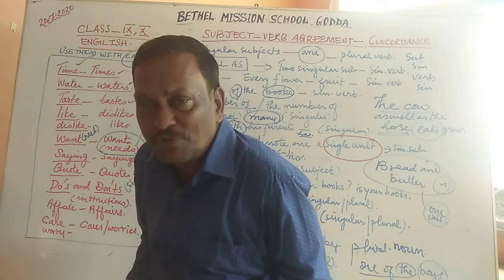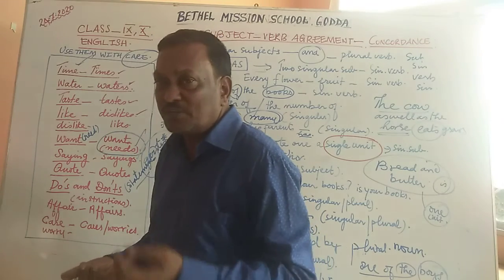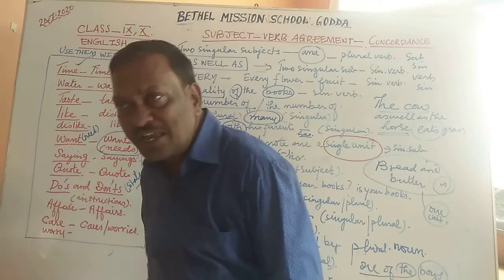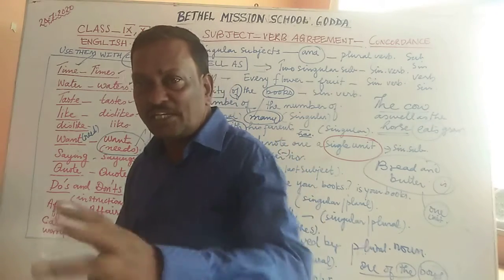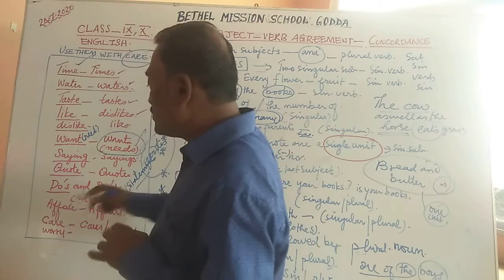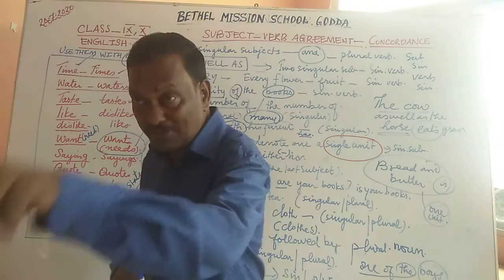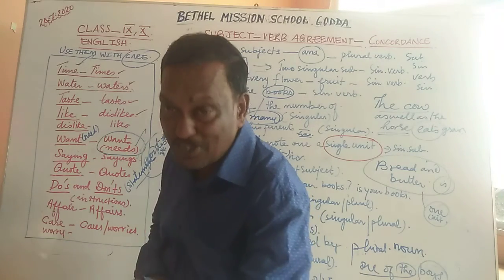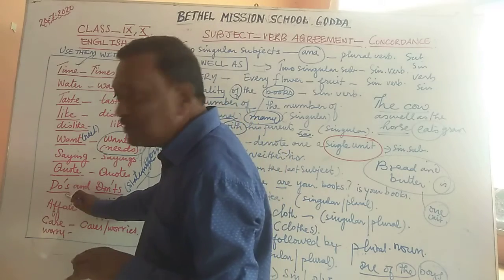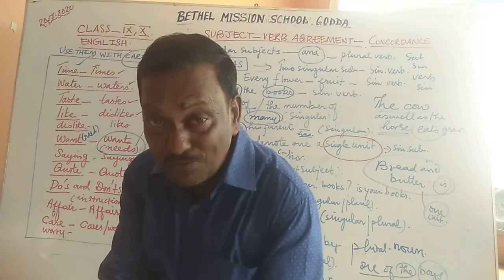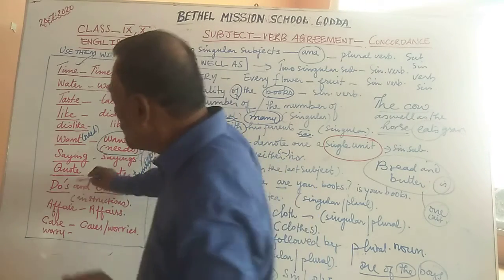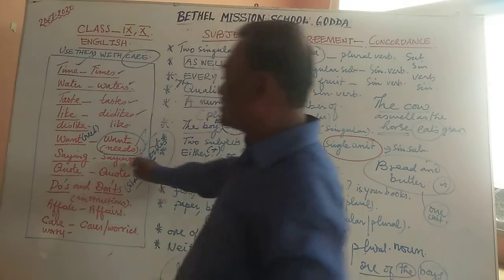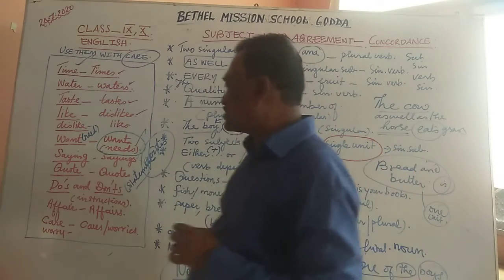What are the do's and don'ts for examination? You're not supposed to carry a mobile. Don't carry a mobile. You're not supposed to carry any kind of material related to your examination. These are the don'ts. Do's, you must reach the examination hall 10 minutes before the commencement. That is the do's. You must bring all the writing materials. That is the do. That is what you're supposed to do. So instructions which are positive are do's. Instructions which are negative are don'ts.